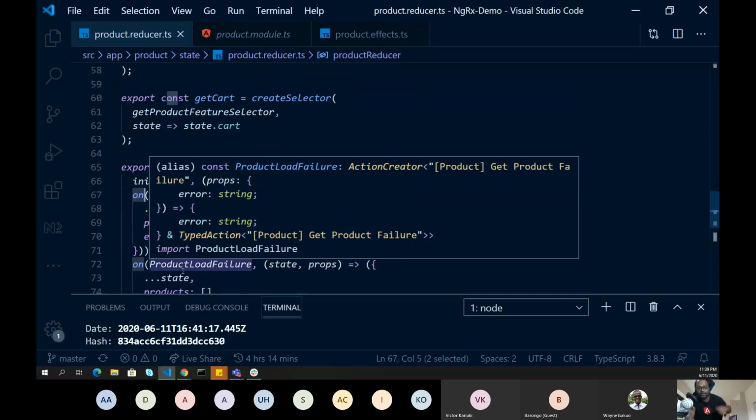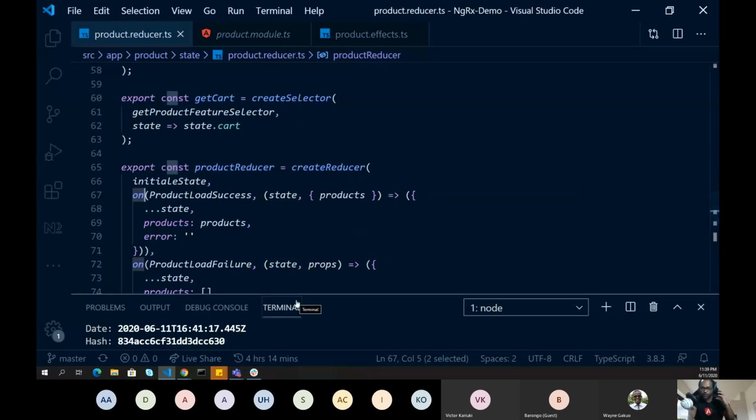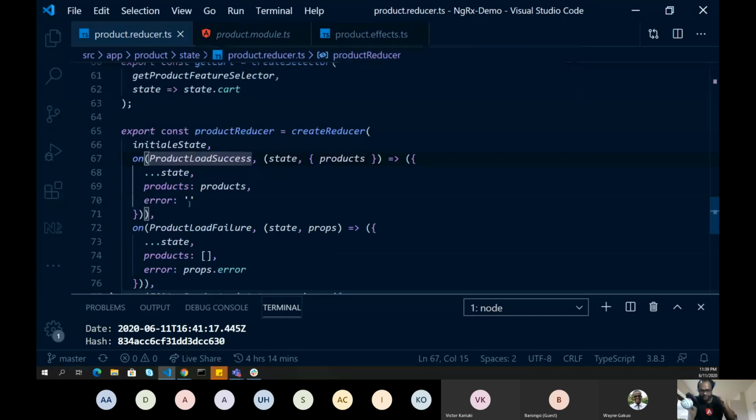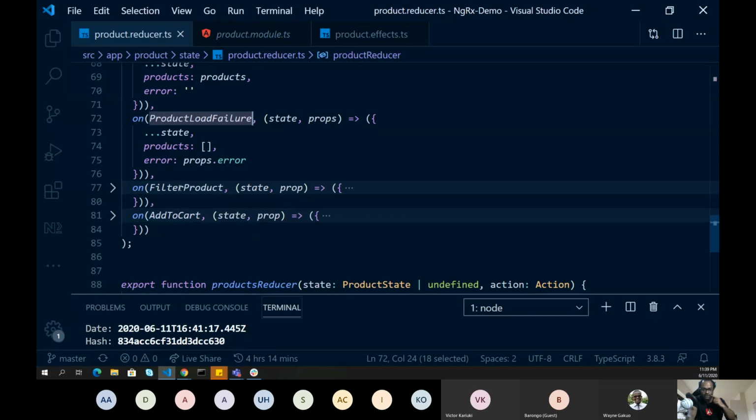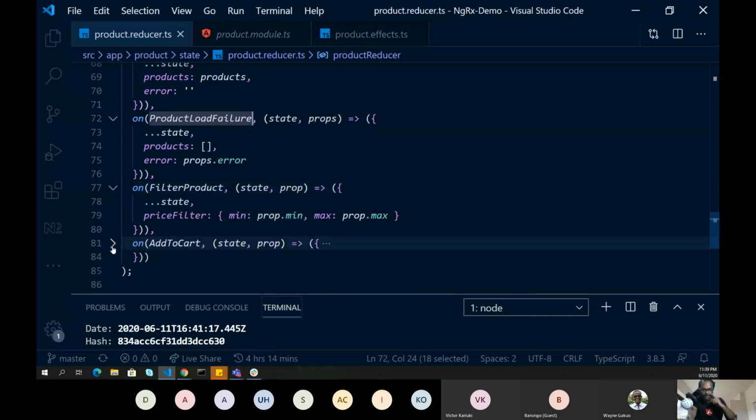And then it offers you a function called on. The on function is responsible for handling all the actions which will be dispatched. So right now I'm handling four actions: product load success, product load failure, filter product, and add to cart.